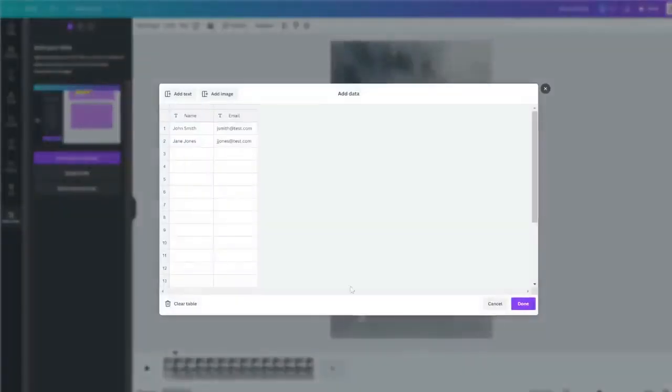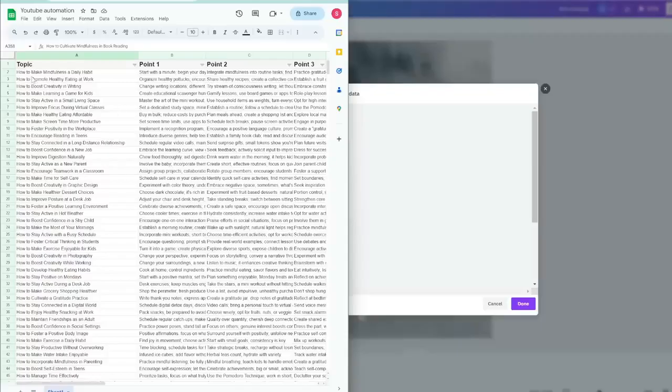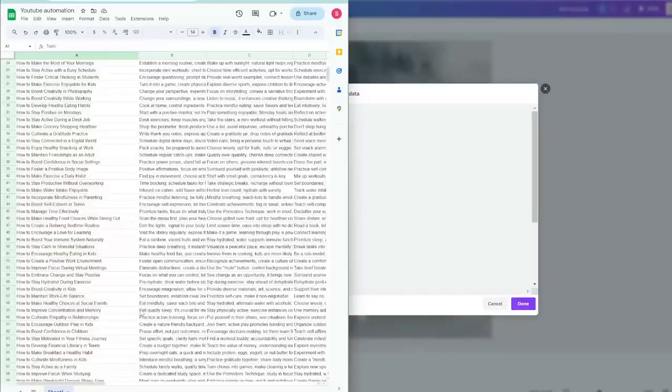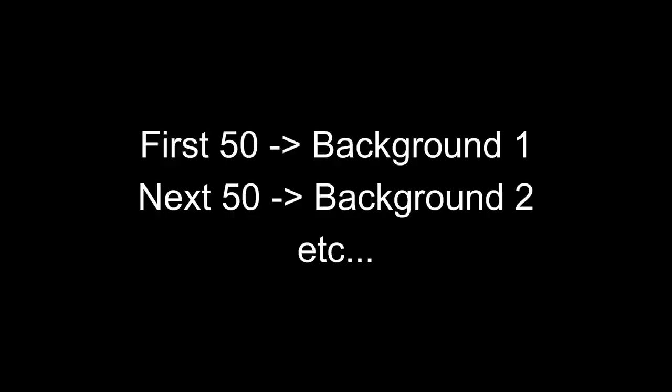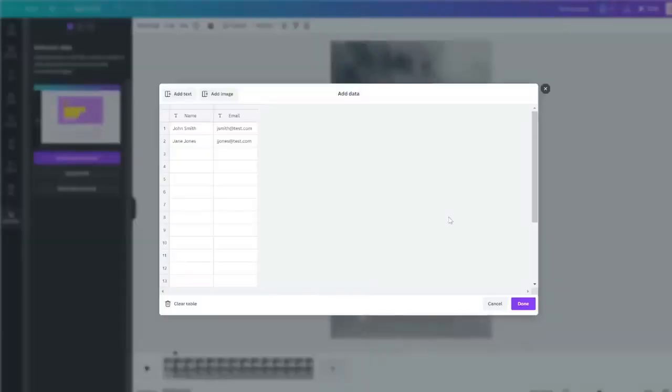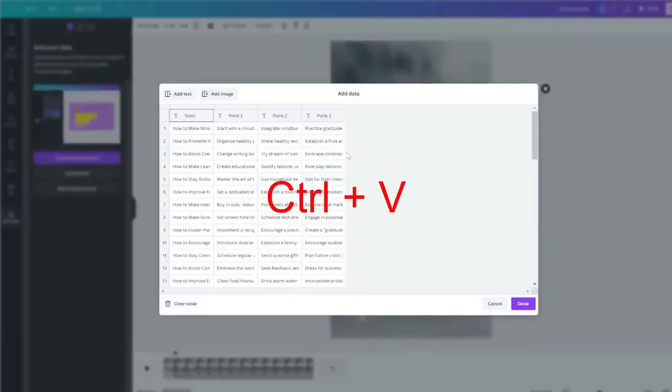Then I'm going to go back into the spreadsheet with all the data we generated from ChatGPT and then copy the first 50 rows. Why we're only doing 50 is because all the videos we generate right now are going to have that same forest background. So we want to also switch up the background a bit. So I'm going to do the first batch of 50 with the forest background, and then I'm going to do another batch with another background, just to give it more variation. So once you've copied all the data, simply select the first cell and then paste it in here.